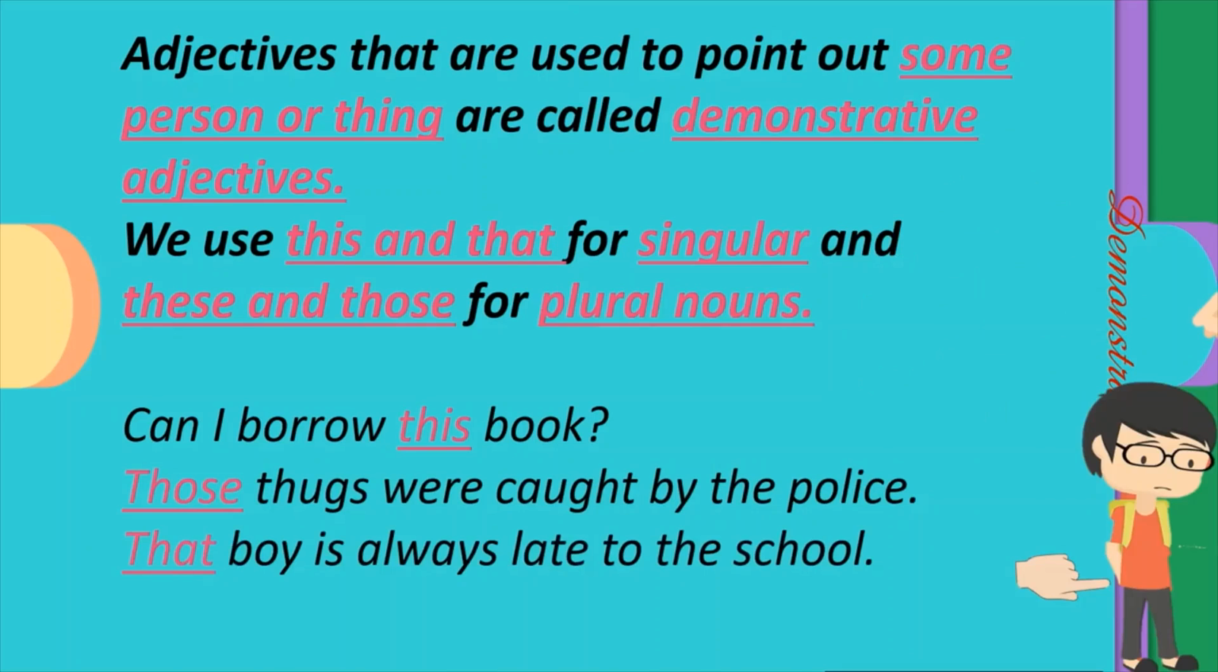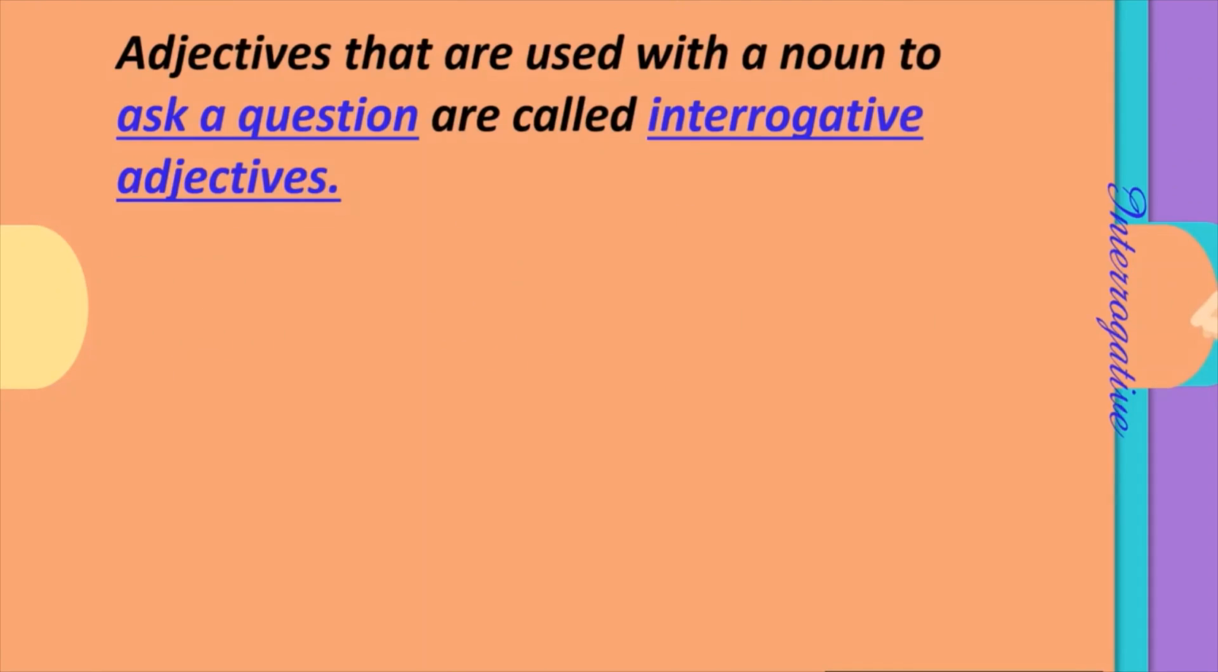That boy is always late to the school. So he is a single boy and he is far from us. So we use the word that. So these words are used in demonstrative adjectives. Adjectives that are used with a noun to ask a question are called interrogative adjectives. Now, interrogation itself means asking question. So, the words like which, what, whose are used in them.